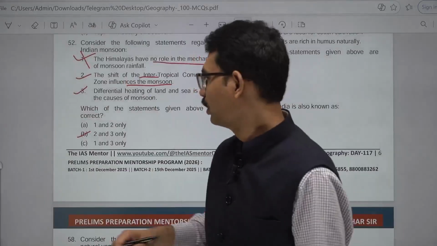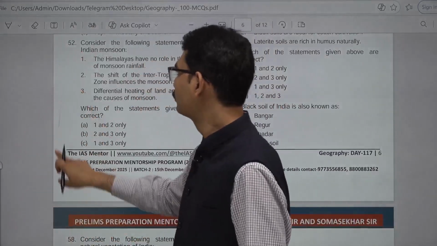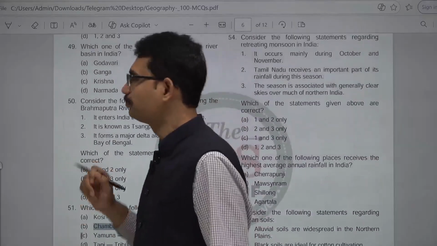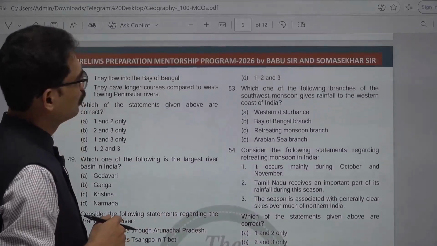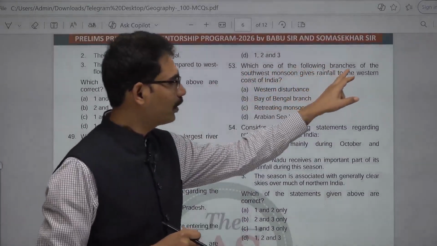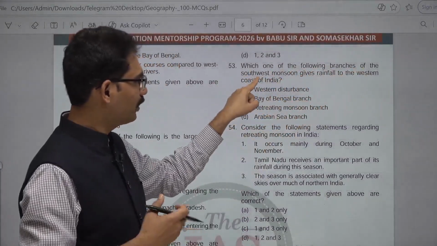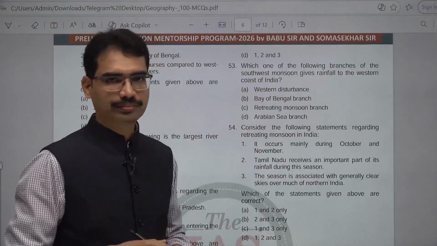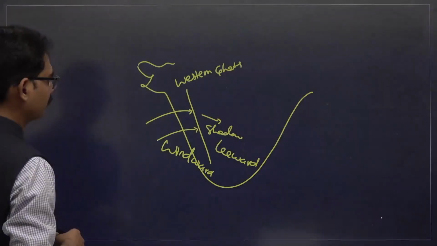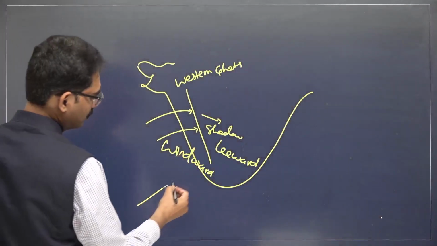Next, 53. Which one of the following branches of the southwest monsoon gives rainfall to the western coast of India? This is the one. Monsoon comes.